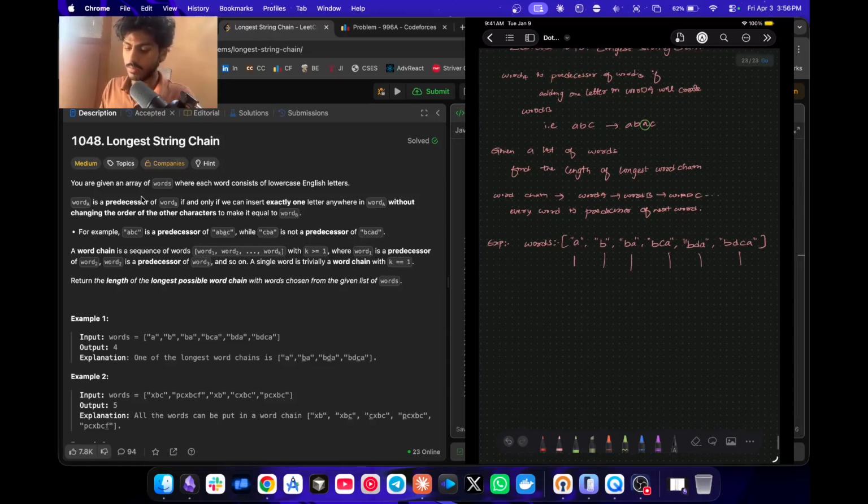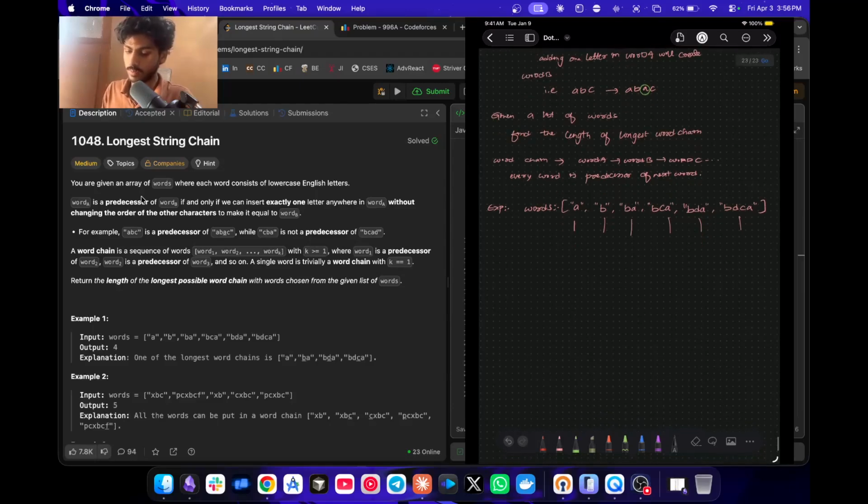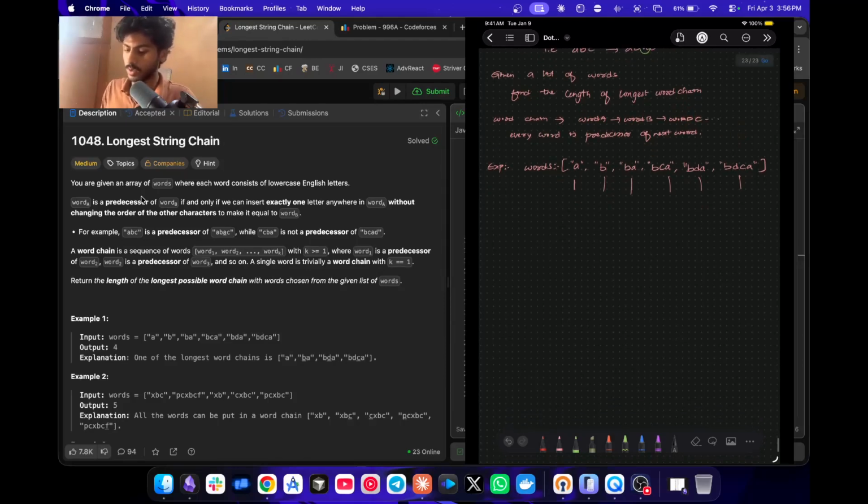And here we are given a list of words and we have to find the length of the longest word chain. Okay, stay with me. What is a word chain here? A word chain is nothing but a sequence of words where every word is a predecessor of the next word. That is, word A is a predecessor of word B, and word B is a predecessor of word C, and so on. Okay, let's take this example.